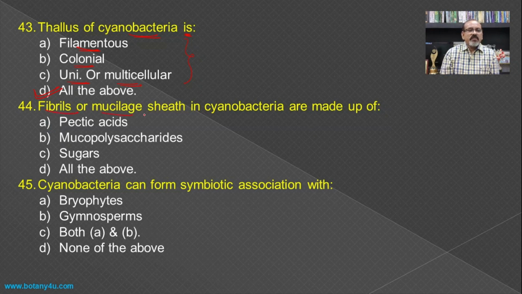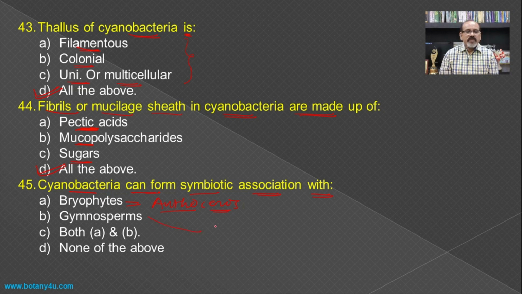Then fibrils or mucilage sheath in cyanobacteria are made up of pectic acid, mucopolysaccharides, and they contain sugar also, and hence all the above becomes the answer for this question. Cyanobacteria can form symbiotic association with, if you see the Anthoceros, it contains a cavity, and that cavity contains the cyanobacteria.